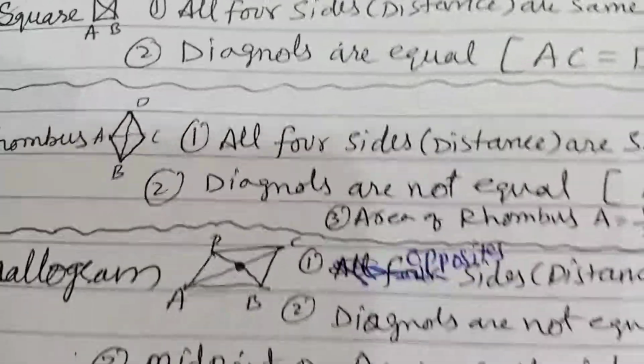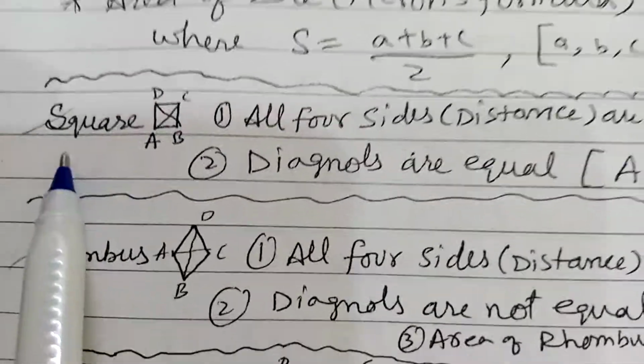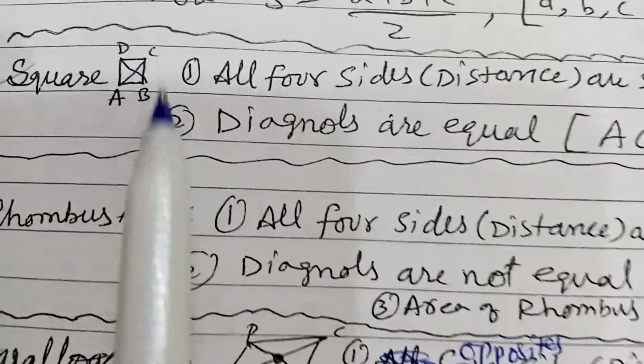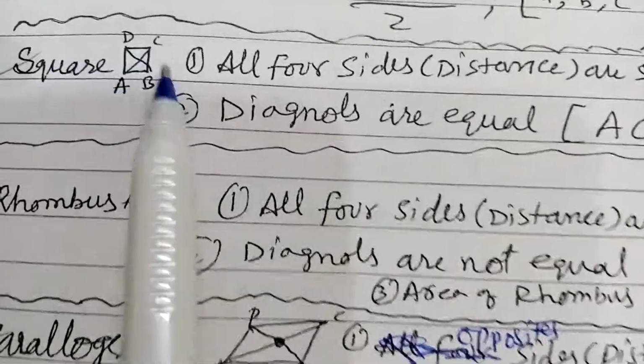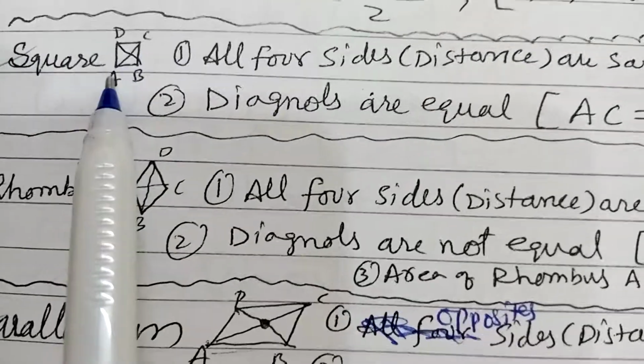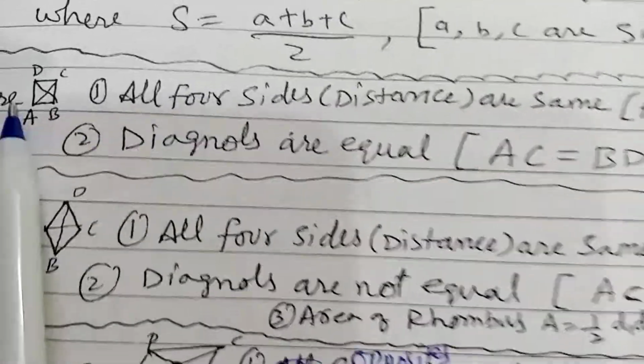Now suppose they ask you to prove it is a square. Square means ABCD: all 4 sides are equal, and diagonals are equal. What you have to prove?